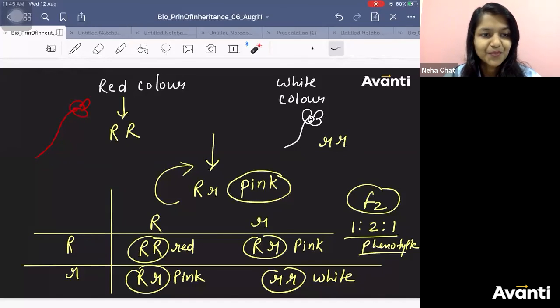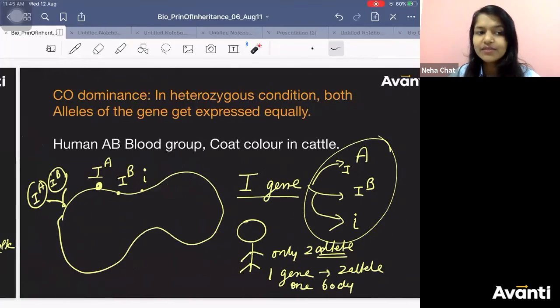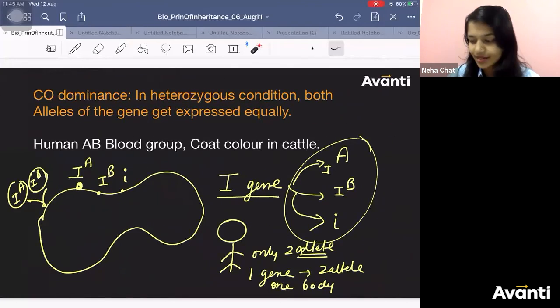Okay. Yes, Manan? Yes, but we will come to that. Slowly we will come to that. Right now, let's learn blood group.